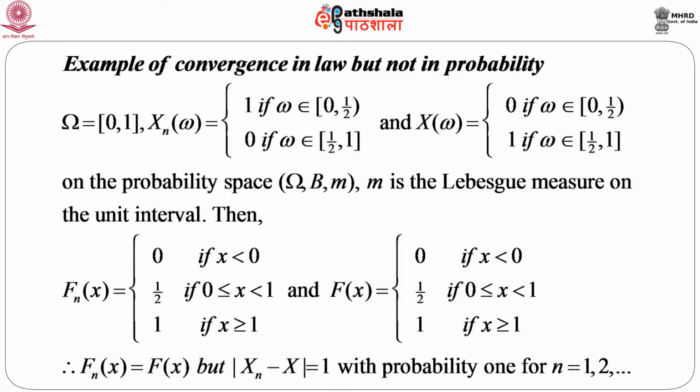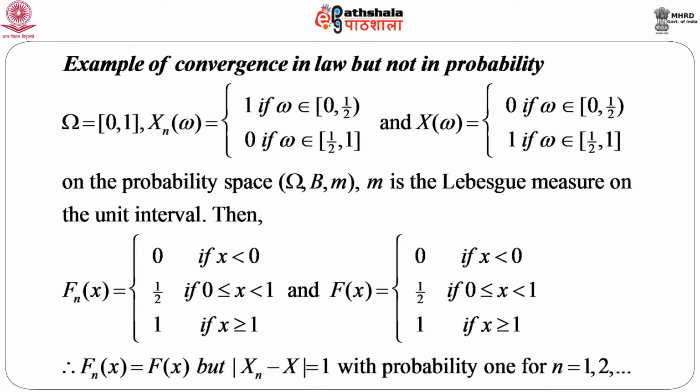Again we define capital X(omega) as 0 if omega belongs to (0,1/2] and 1 if omega belongs to (1/2,1). So, just look at an interesting feature: whenever X_n takes the value 1, X takes the value 0, and whenever X_n takes the value 0, X takes the value 1. So, this is a typical example that we are going to construct, and we define these random variables X_n and X on the probability space (omega, sigma field generated by the class of subsets of omega, which is B, and M), where M is the Lebesgue measure on the unit interval.